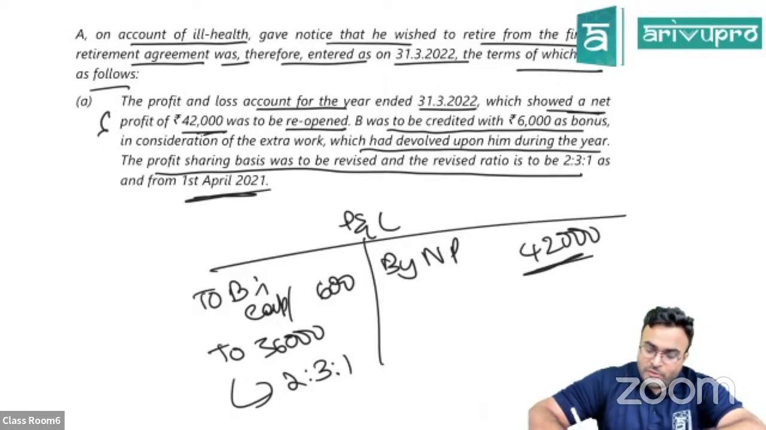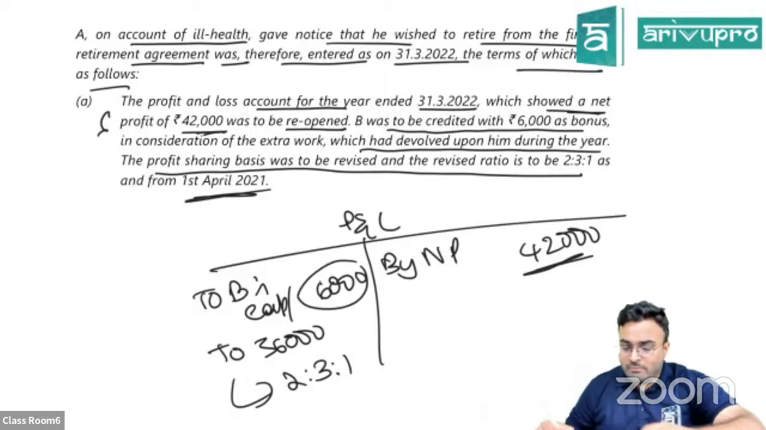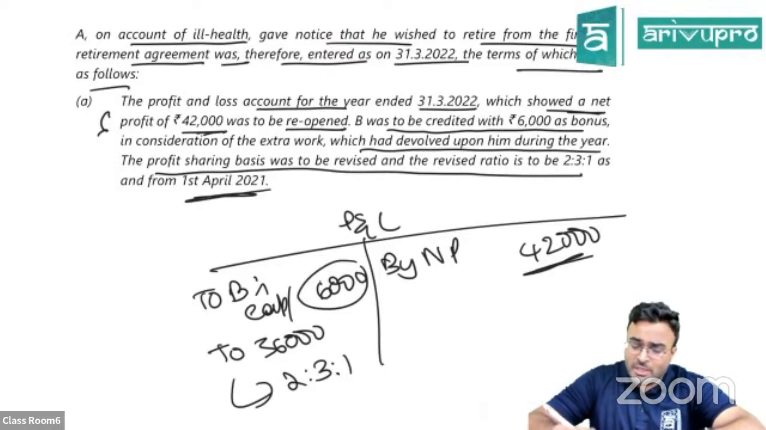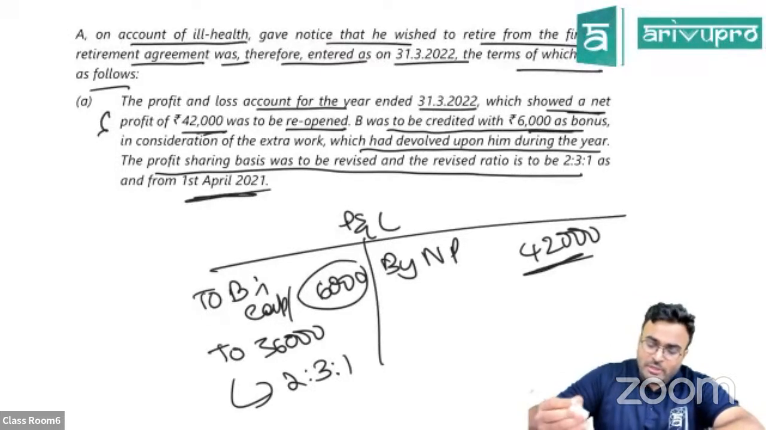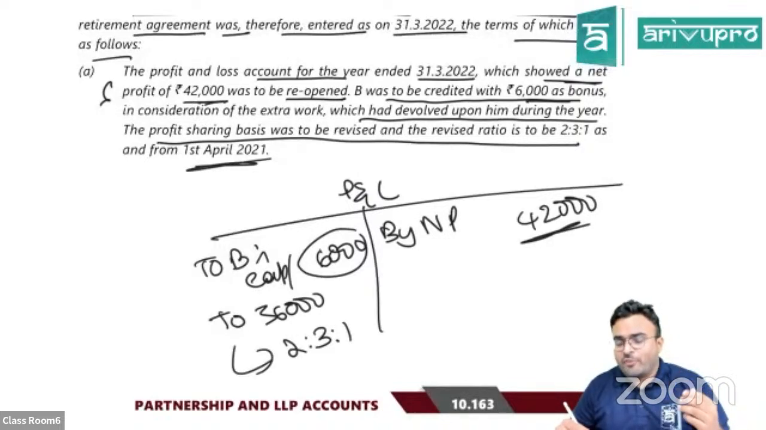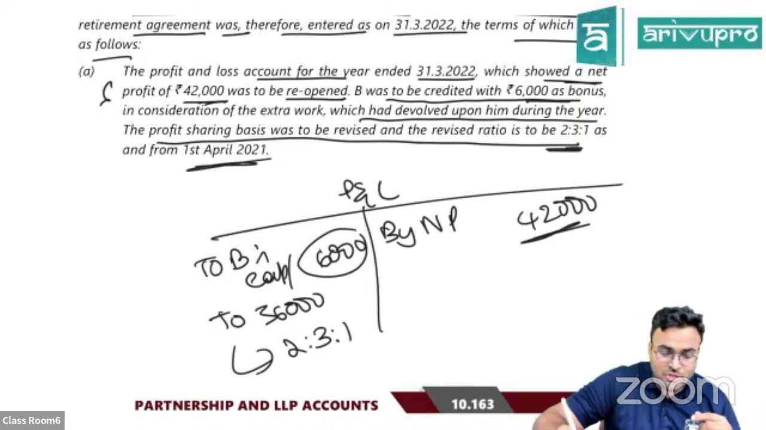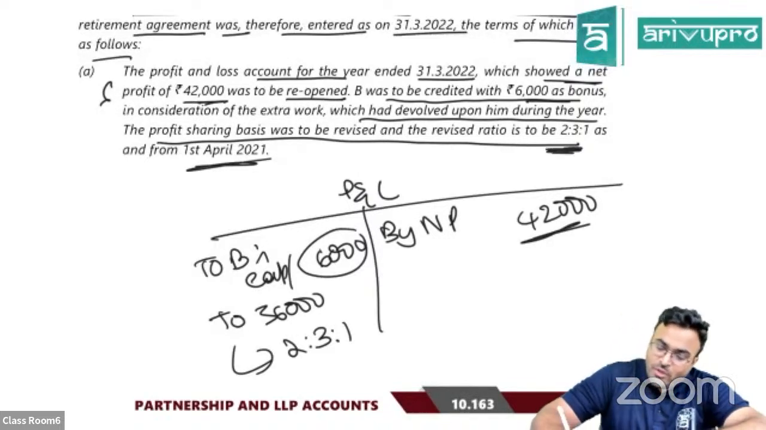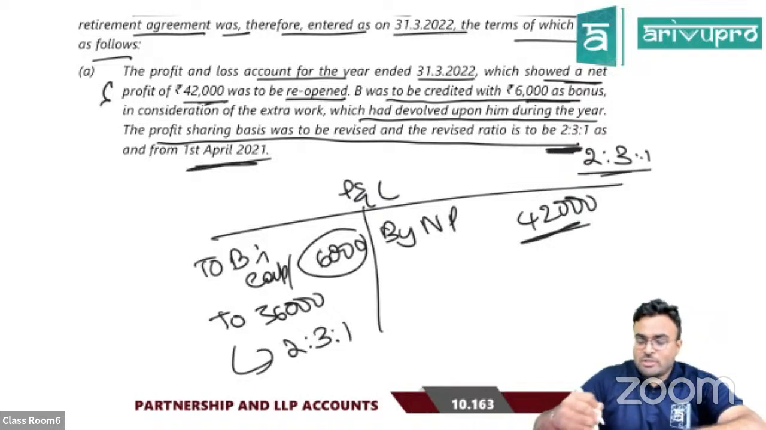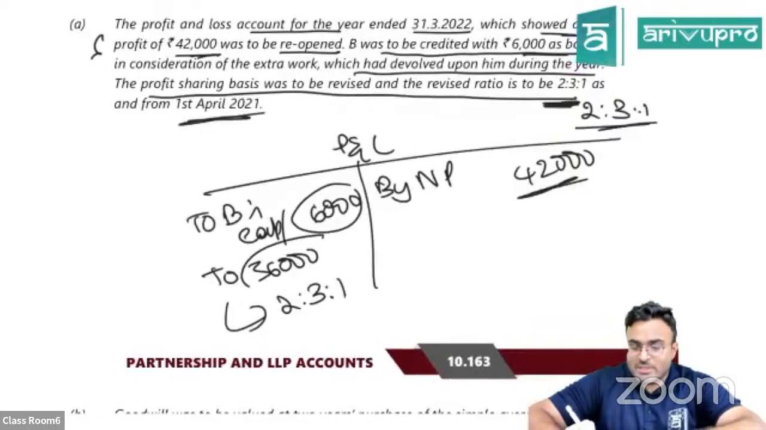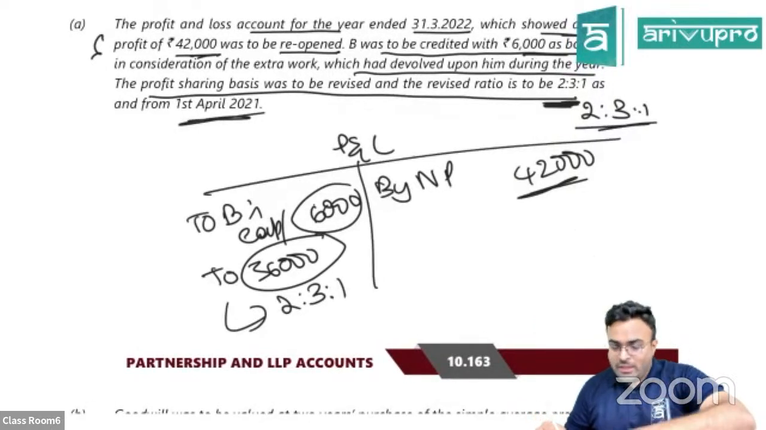Okay, and then you have to give 6,000 bonus to B. 6,000 bonus has to be given to B. So put that bonus. So after the bonus, whatever profit is there, distribute in the new profit sharing ratio. They said that you have to change the profit sharing ratio to 2:3:1. It has to be changed, and whatever 36,000 is there, distribute in the new profit sharing ratio.